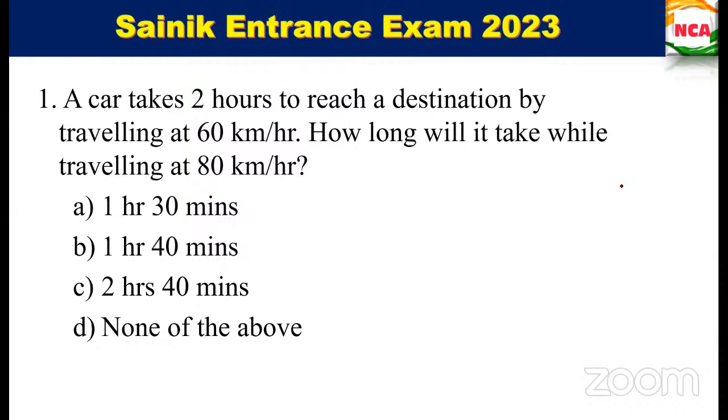Here it is directly kilometers per hour that has been given, that is why we went this way. Instead of going for the proportion method, this will be easy. For this problem it may be easy, but not for all the problems.